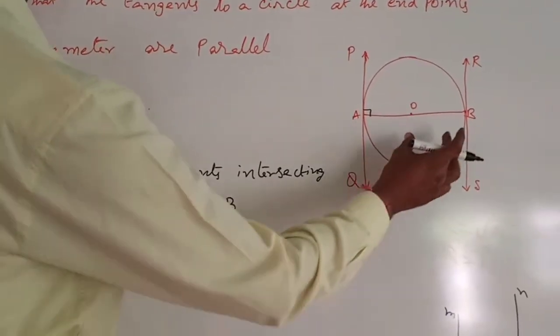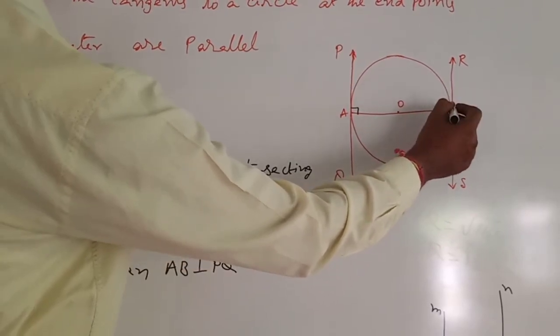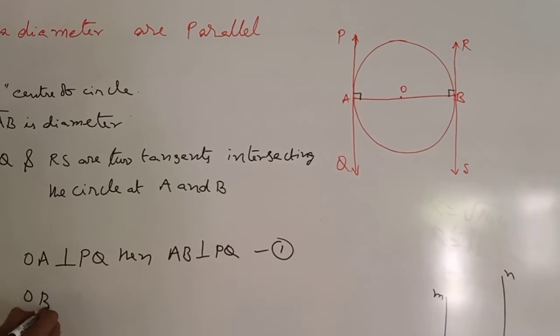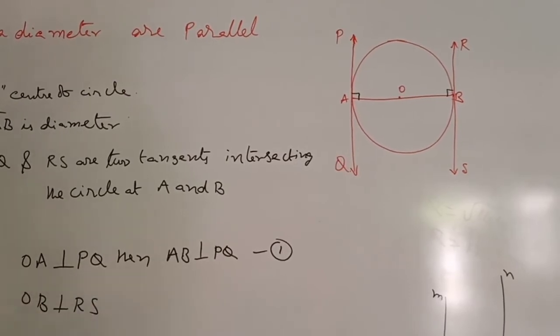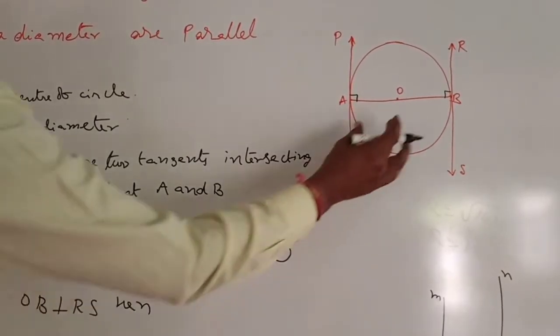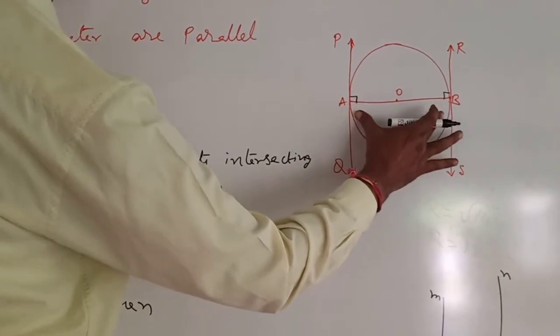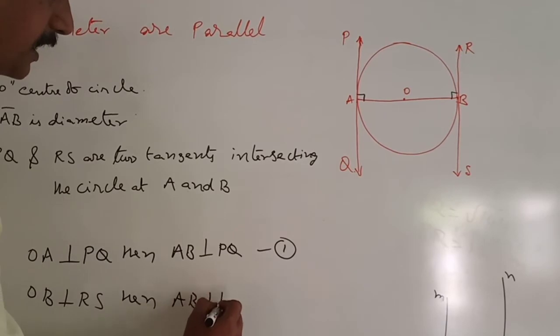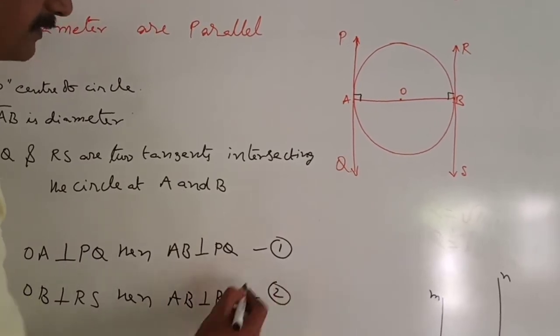Next, the second one. OB is perpendicular to RS. Then AB is also perpendicular to RS. That is the second.